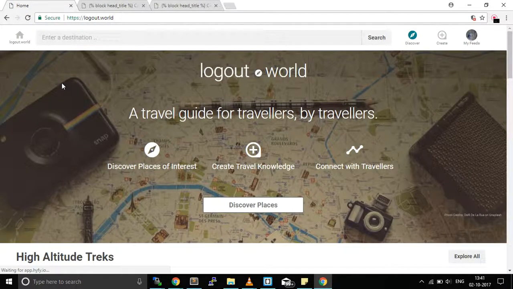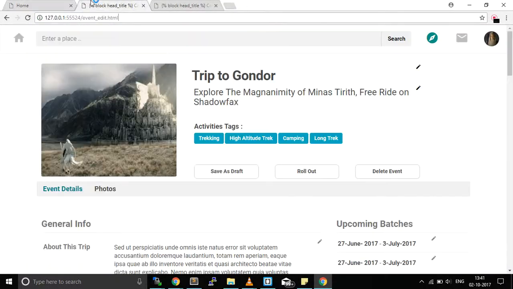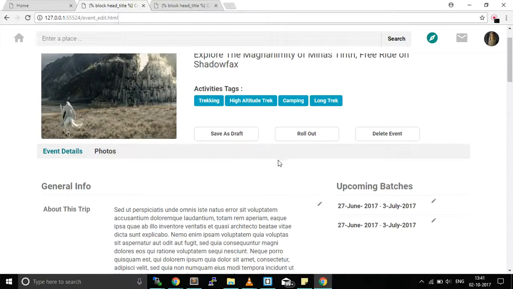But there's something very interesting that we have been working on lately, and it is a tool that we want to integrate into our platform, which would let any user on our platform roll out events. They can host events and experiences at a particular place. Okay, so let's say Gandalf happens to be one of our users on the website, and he wants to earn some money, or maybe conduct an experience for no money, for a trip to Gondor, where he would be exploring the magnanimity of Minas Tirith on a free ride on Shadowfax.